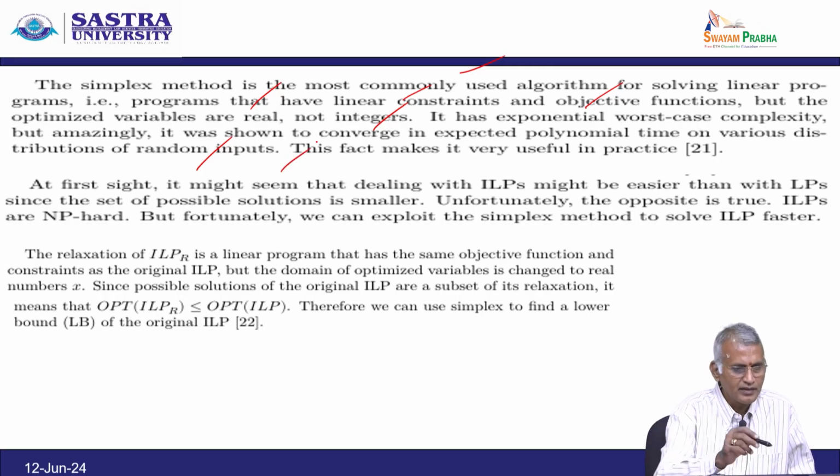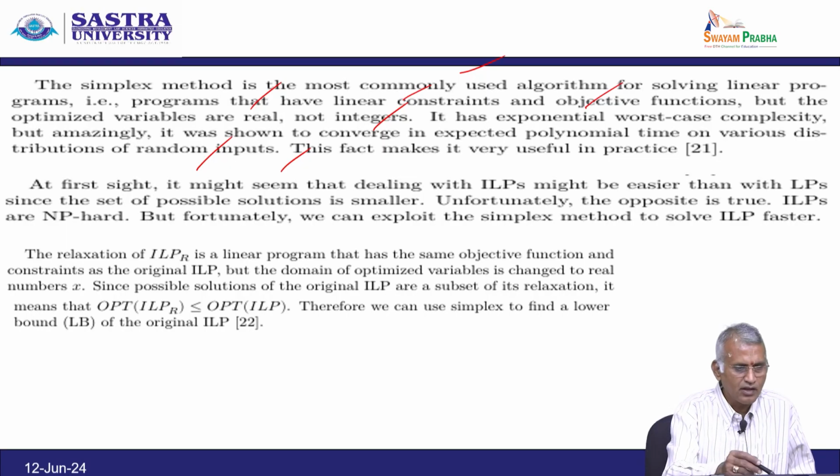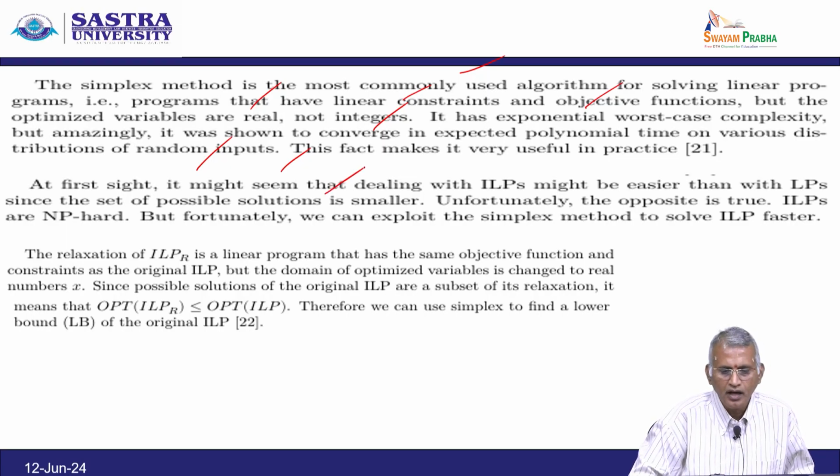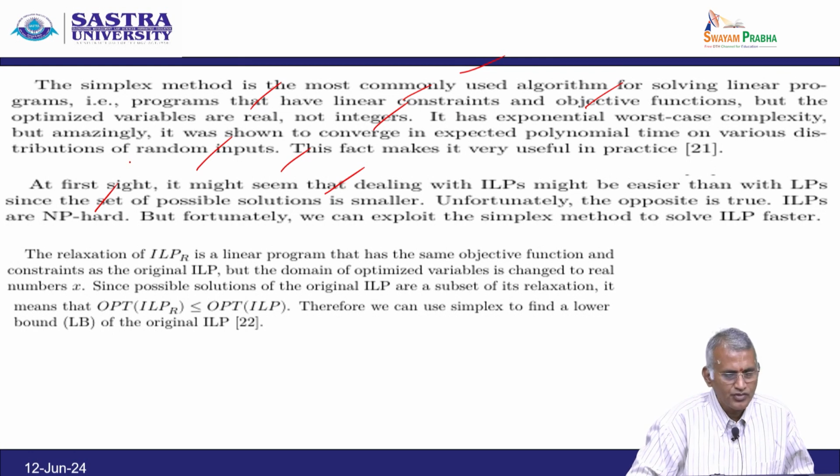At first sight, it might seem that dealing with ILPs might be easier than LPs, since the set of possible solutions is smaller. Unfortunately, the opposite is true. Integer linear programming is NP hard, but fortunately we can exploit the simplex method to solve integer linear programming faster.